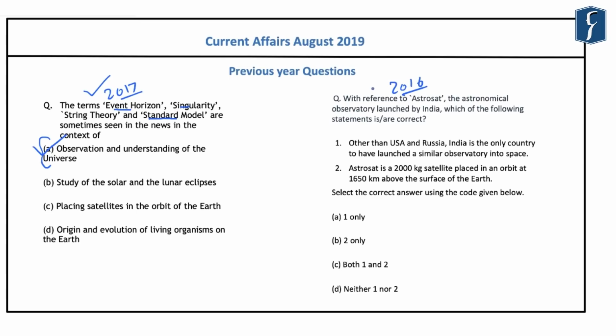And if you look at this question that was asked in the year 2016 related to the AstroSat, the statement 1 is incorrect and the statement 2 is also incorrect. And this is because besides India, NASA, the Space Agency of European Union, Japan and Russia have already launched similar facilities into the space. And regarding the AstroSat, you should note that its mass is about 1513 kilogram and it was launched into a 650 kilometer orbit. So here the correct answer was D, that is neither statement 1 nor 2 are correct.